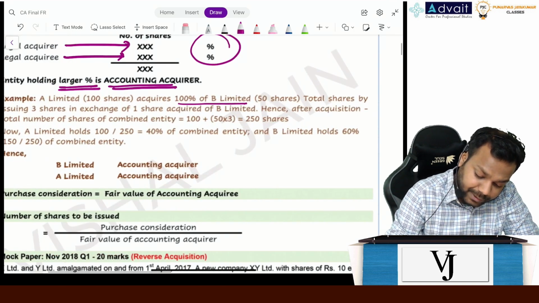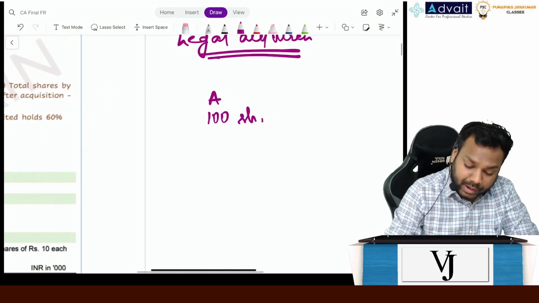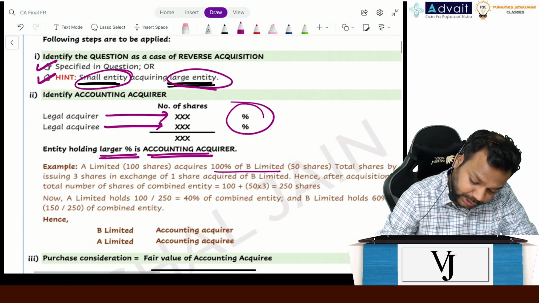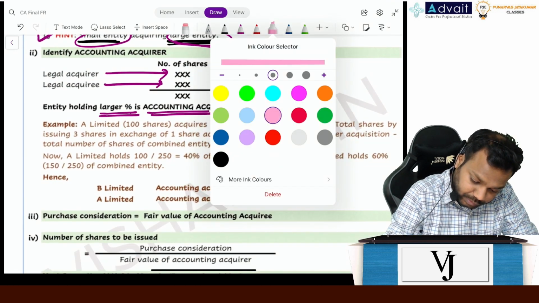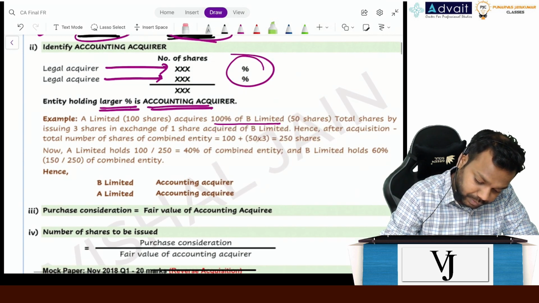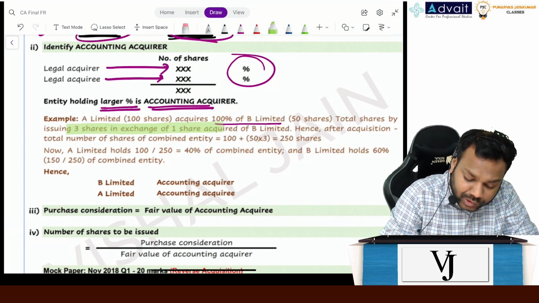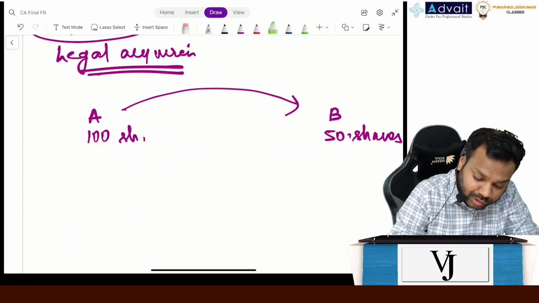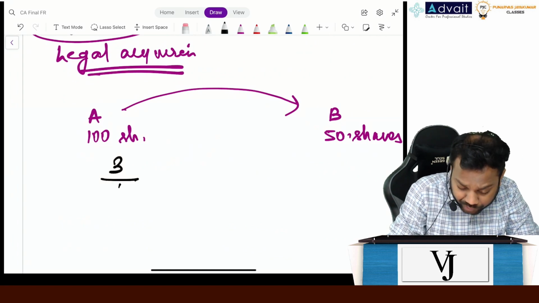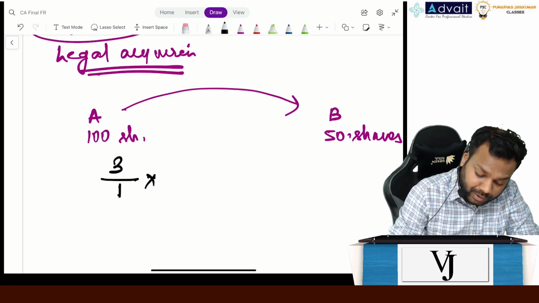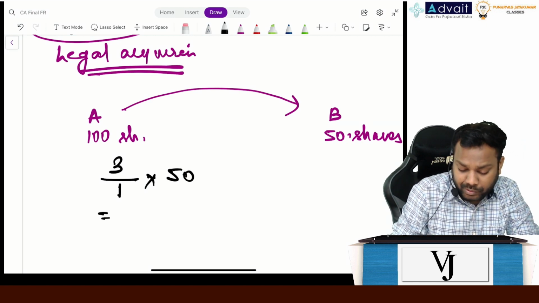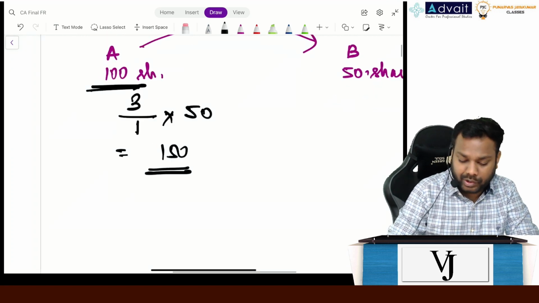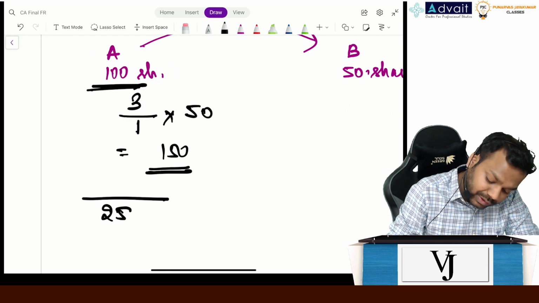Now, A Limited acquires B Limited. To acquire B Limited, A Limited issues 3 shares of A in exchange for every share acquired of B. So how many shares acquired? 50. How many shares issued? 150. Originally we had 100 shares. Additionally, we issued 150 shares. So the total number of shares is 250.